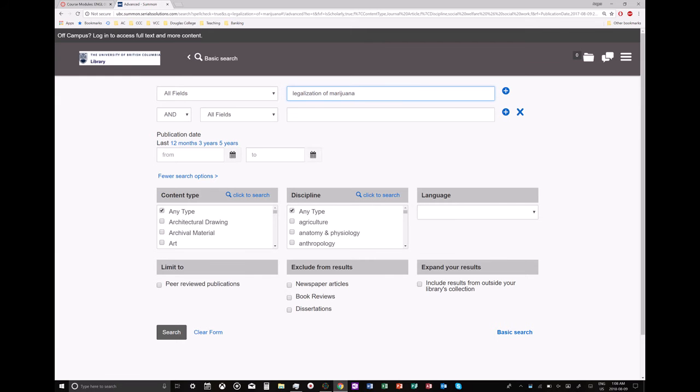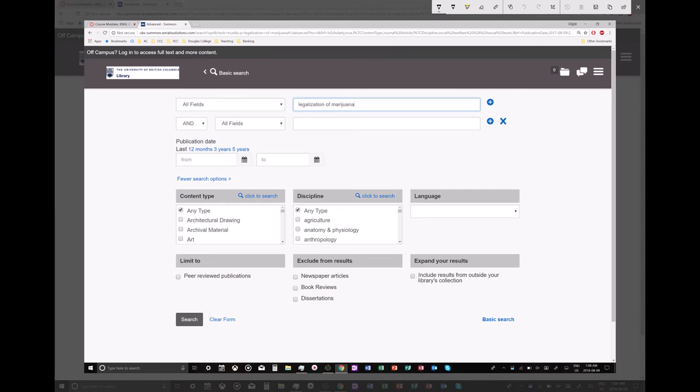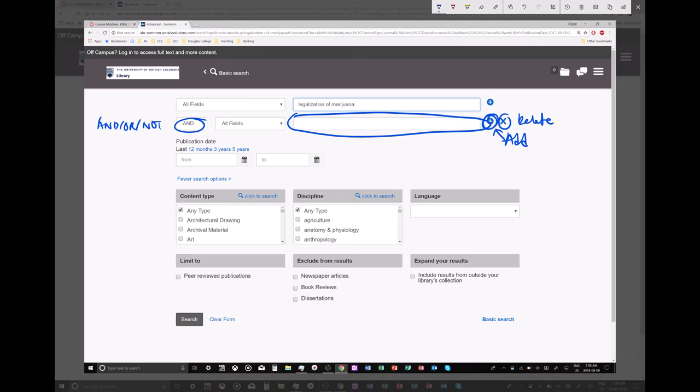So here you see very similar options. You can have a new search box, right? You can add more if you want. So this is the Add button. You can also delete it if you don't want it. You can choose and or not. You can add as many of these fields as you want.